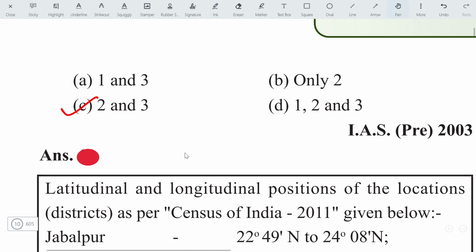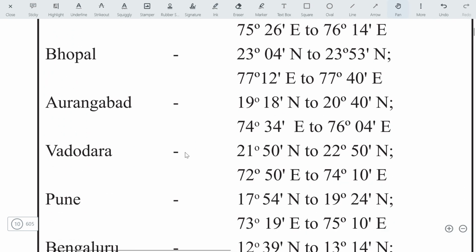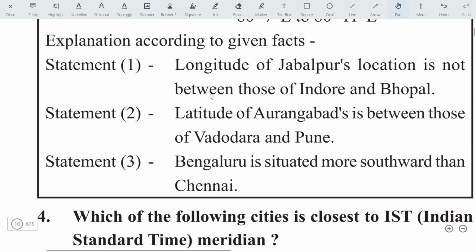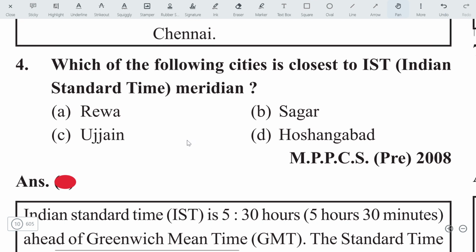Here is the explanation. You can pause the video and go through the explanation. I don't think you must remember all these latitudes. You just have to prepare some map exercise and then you will get the answer. Let's move on to the next question.